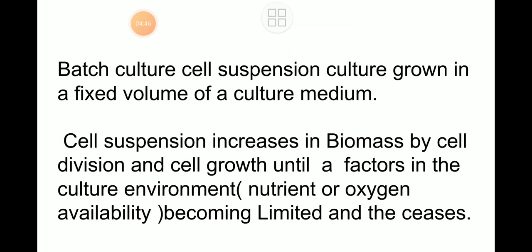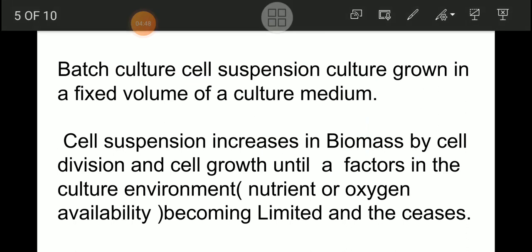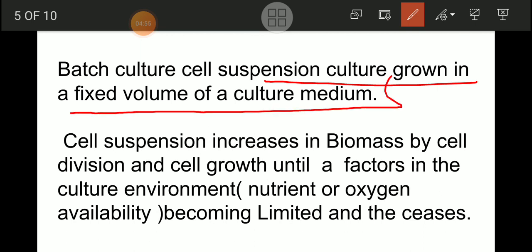Now in case of batch culture, I will give you an idea here. In this batch culture, the cell suspension culture is grown in a fixed volume. The volume of that batch is fixed.